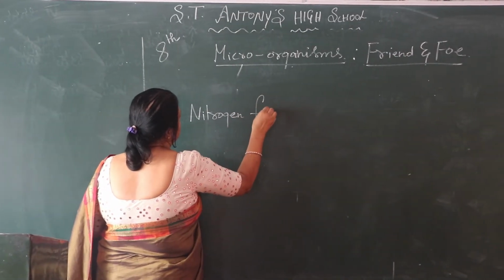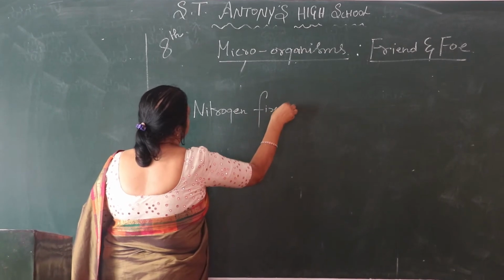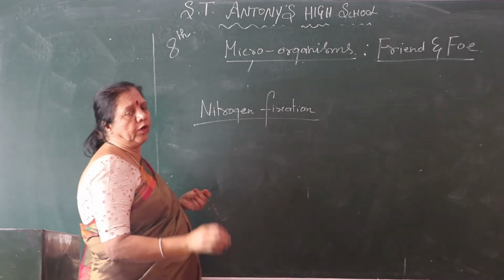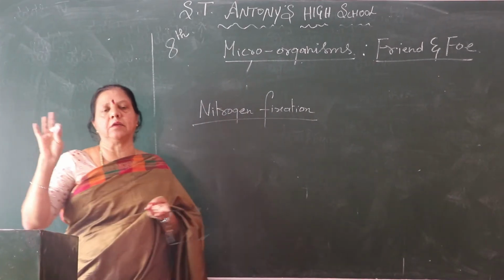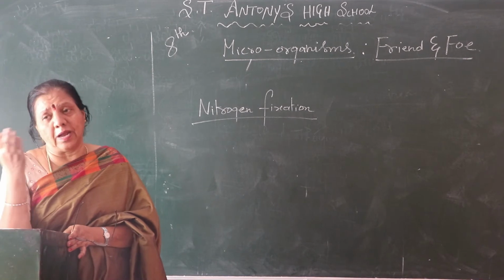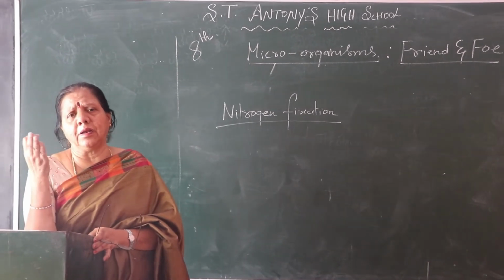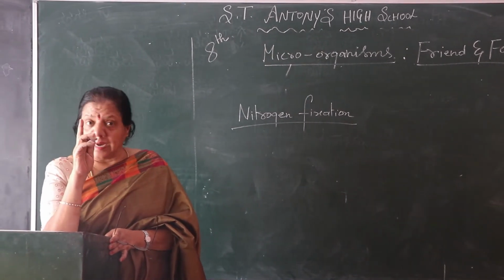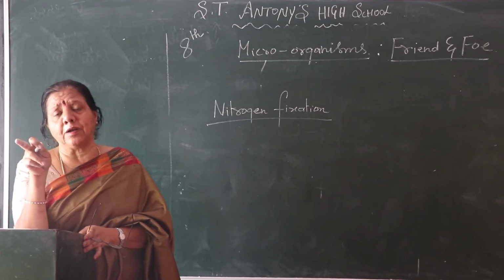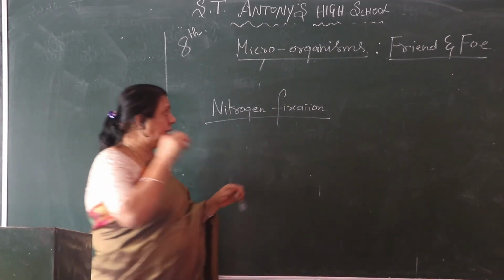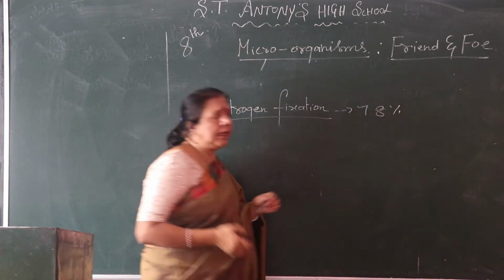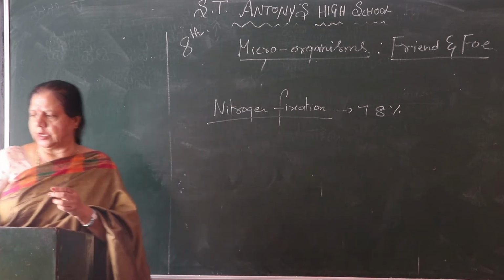What is nitrogen fixation? See, in the atmosphere there are different gases. Carbon dioxide is there, oxygen is there, nitrogen is there. Other than that, a little of others is there. But the percentage of nitrogen in the atmosphere is more. That is 78%, children.